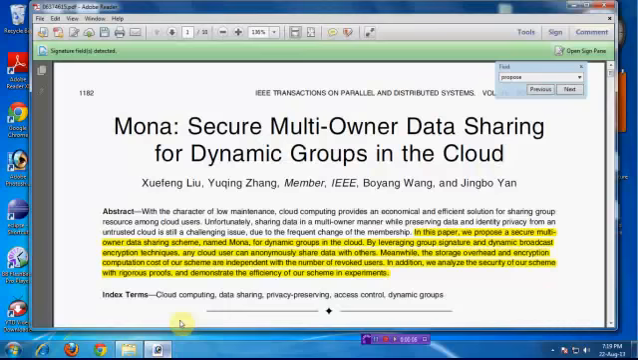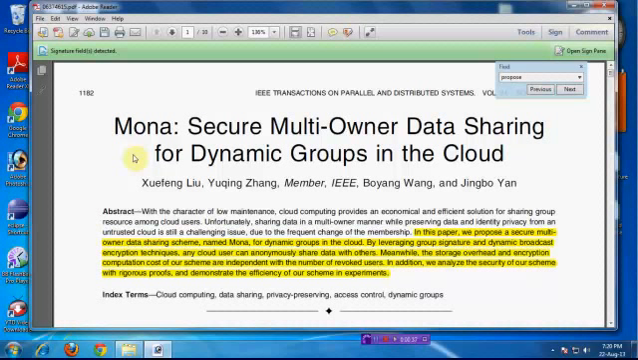The project title is MONA, that means secure multi-owner data sharing for dynamic groups in the cloud. This paper was developed by Star Technology and the implemented core technology is Java and MySQL. Here we used front-end technology Java and back-end technology MySQL. Now I give a short explanation about this paper.